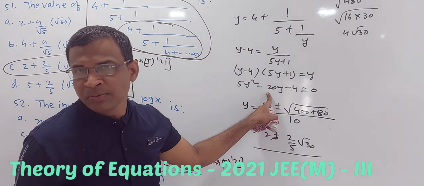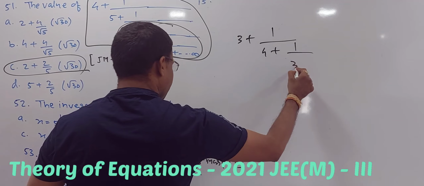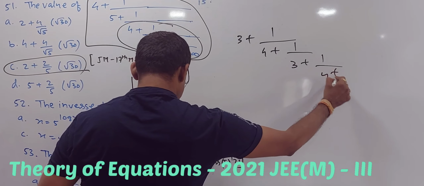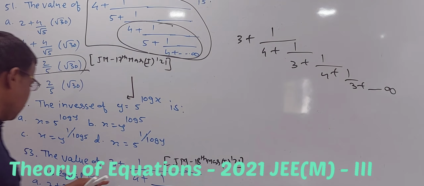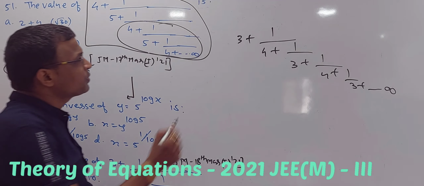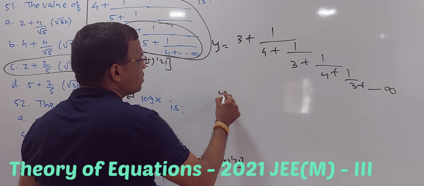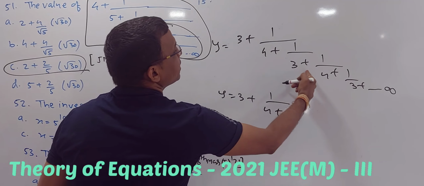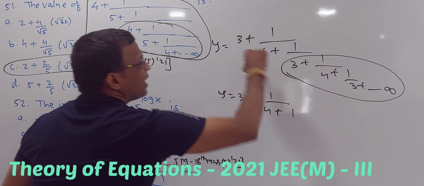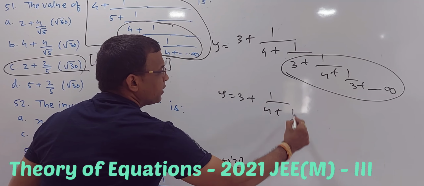3 plus 1 upon 4 plus 1 upon 3 plus 1 upon 4 plus 1 upon 3 plus, up to infinity. They are asking us to get the value of this. So let us take this to be y. So I can say y is equal to 3 plus 1 upon 4 plus 1 upon 3 plus, again started from there, so 1 upon y.